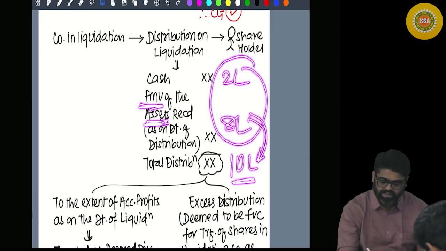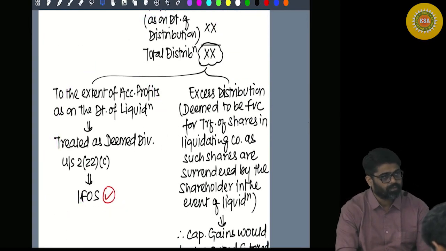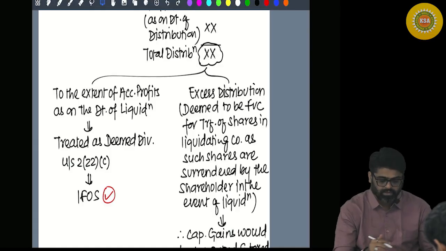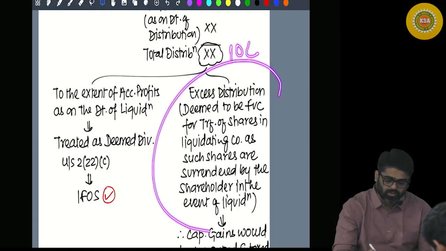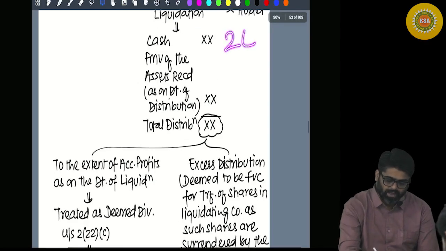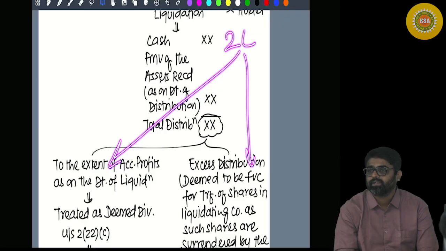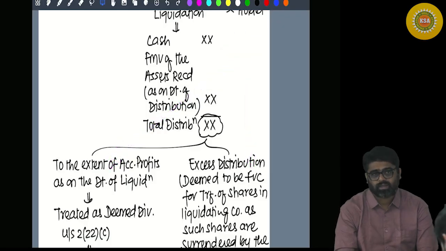Now out of this 10 lakhs, some amount is already getting taxed under the head IFOS as your deemed dividend. And out of that 10 lakhs, some amount is getting taxed under the head capital gains. So can I say, out of 2 lakhs, some amount is getting taxed here and some amount is getting taxed here as capital gain.